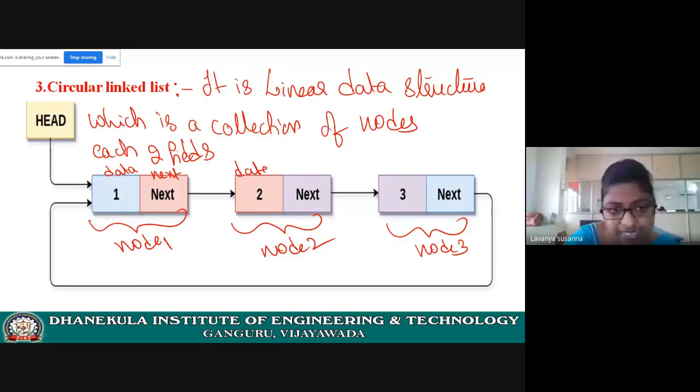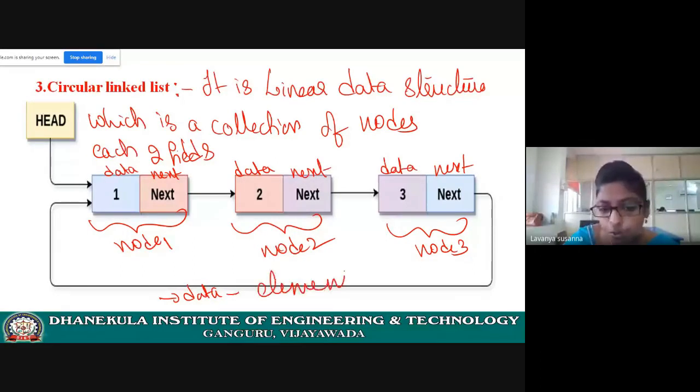Each node contains only 2 fields: data field and next. Now, what is the data field? The first field is a data field, which contains only elements. See, element 1, element 2, element 3. Data field is the name of the field, which contains only elements.